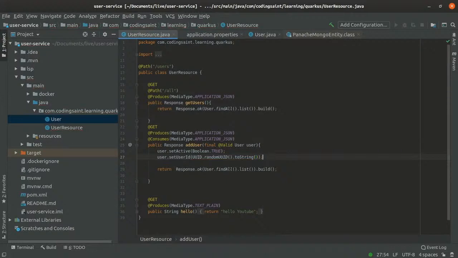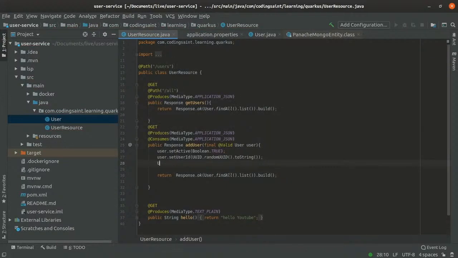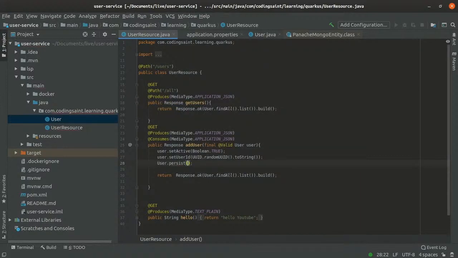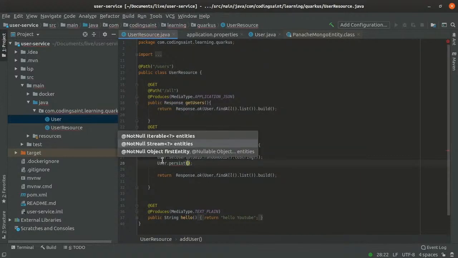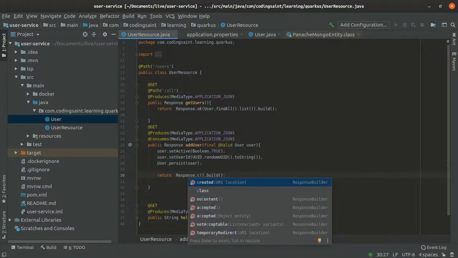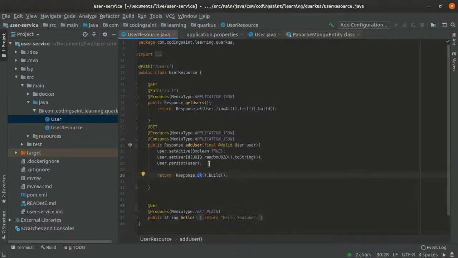Now we need to save it, right? So we'll again use user, our entity, and say, okay, persist it. So what are we persisting? This user, so we'll just persist it. Now this time, I don't want to send a list. Either you can do this or you can use created. But I will just be saying user.okay.